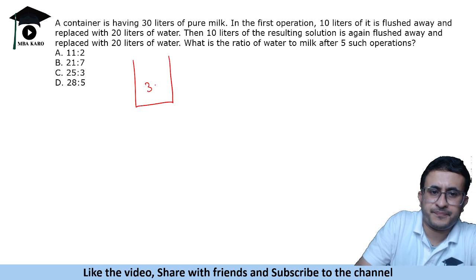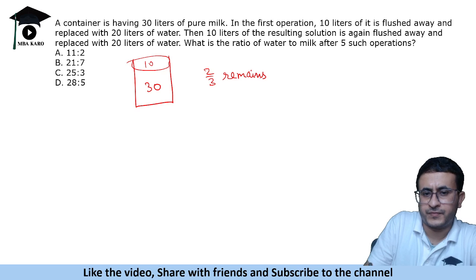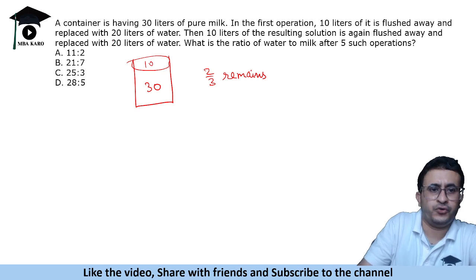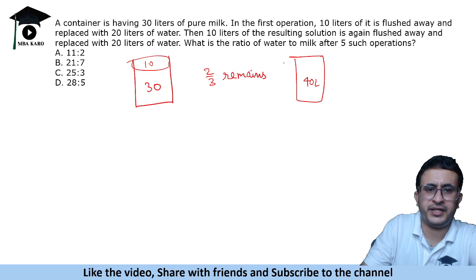So 30 liters is there, from this you flushed away 10 liters. So you removed 10 liters. So how much remains? 2/3 remains. Okay, 2/3 of this remains. Then what happens is you replace with 20 liters of water. Now this is 40 liters. Now this becomes 40 and you remove 10 liters from it.